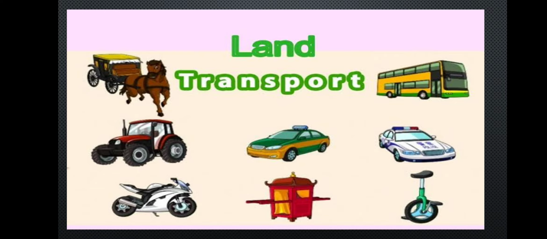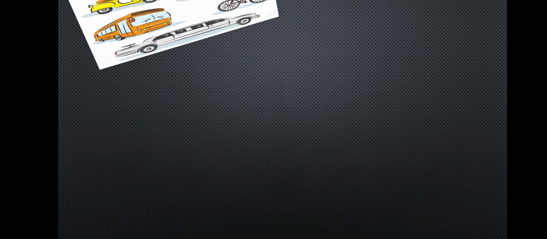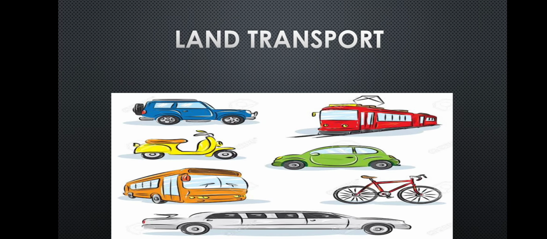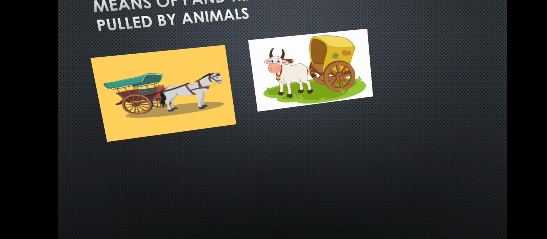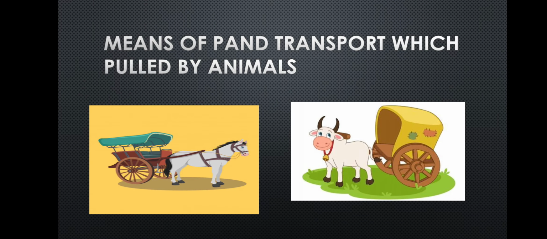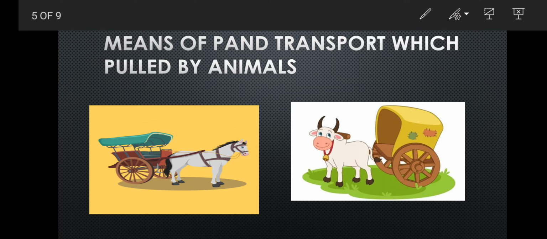Some means of land transportation are the bullock cart and horse cart. They are examples of transportation pulled by animals who have the capacity to pull the particular transport. As you can see in the picture, this is a horse cart and this is a bullock cart.